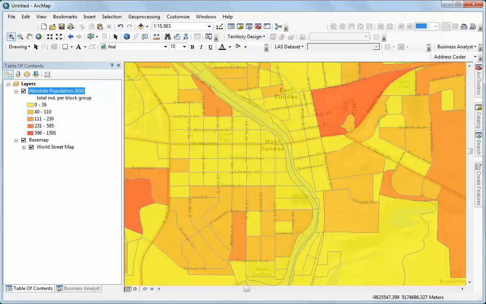So the next time a video comes up, we're going to be looking at how we then classify each of these levels of measurement. We'll see you then.